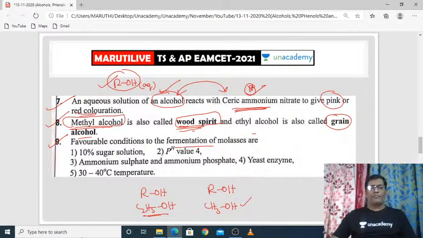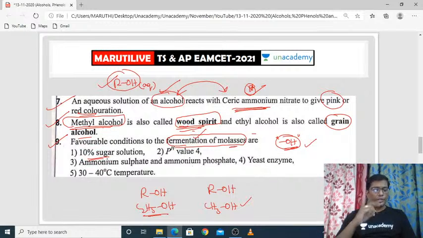Suppose you take the fermentation of molasses. Molasses can be fermented for the preparation of alcohol, and it is the raw material which is fermented. So what are the important favorable conditions for making alcohol from molasses? These five important points are very necessary to memorize. First, you need to take a 10% sugar solution, and the pH value should be maintained at 4.